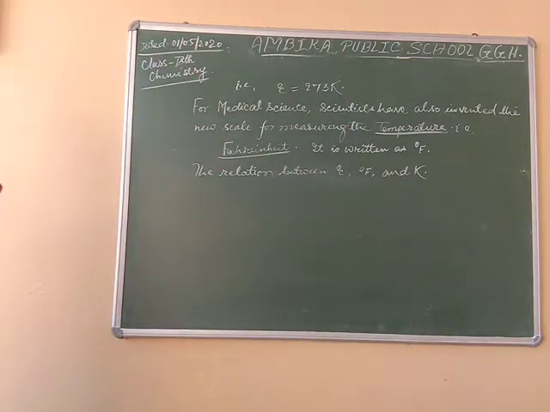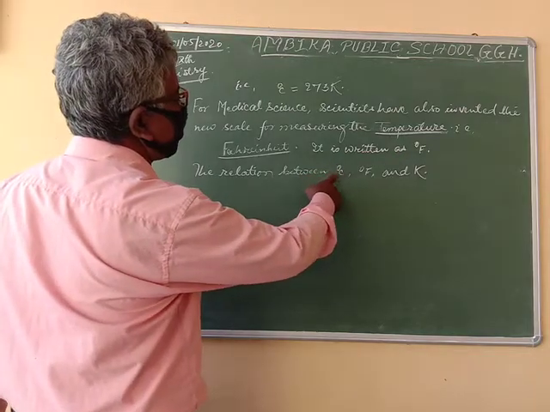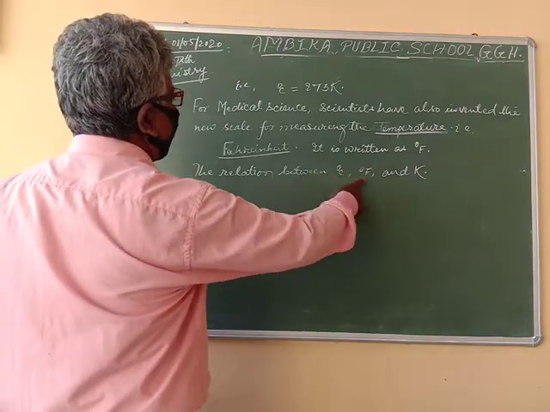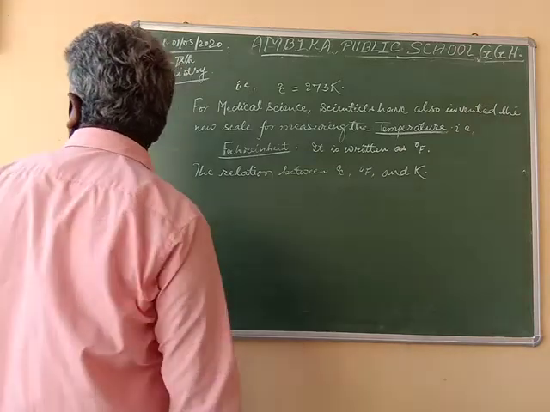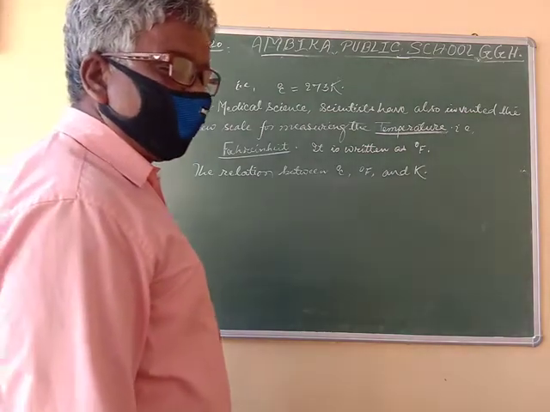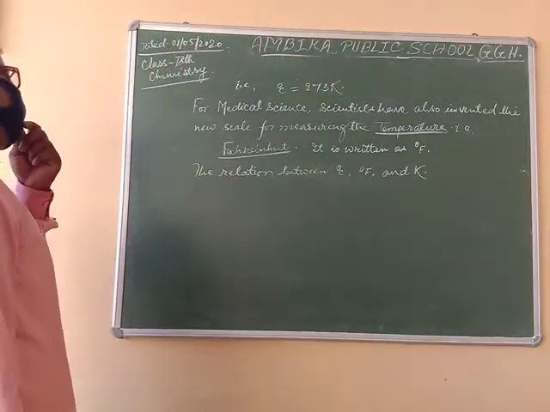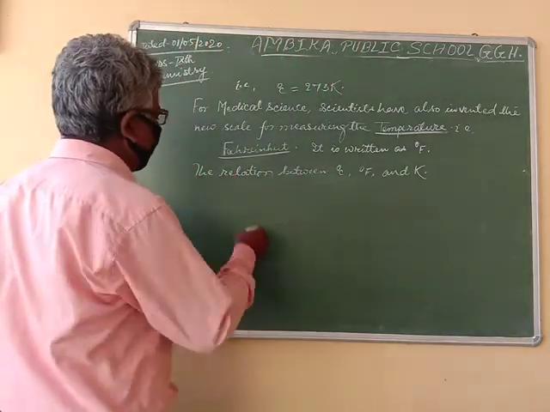One thing is notable. As you see, a degree sign is given on top of the C. For Fahrenheit also, it is given at the top of the F. It is a symbol of degree. But in Kelvin it is not. So always remember, Kelvin does not carry any type of degree. So what are the relations between them?